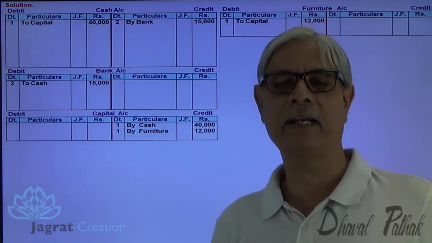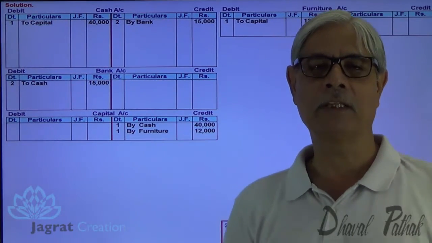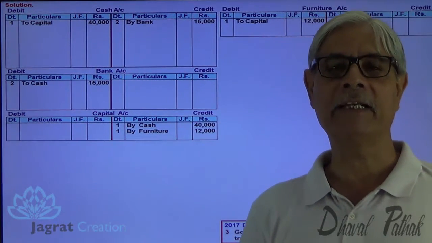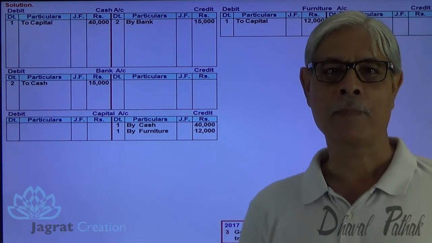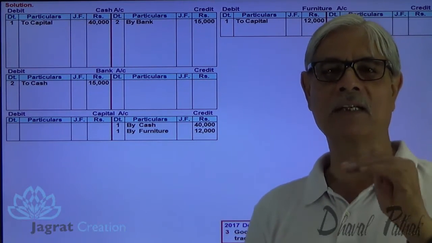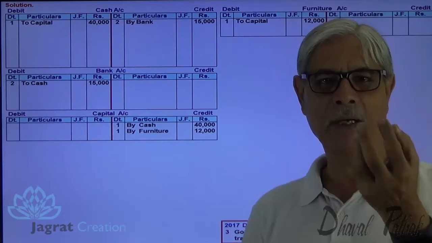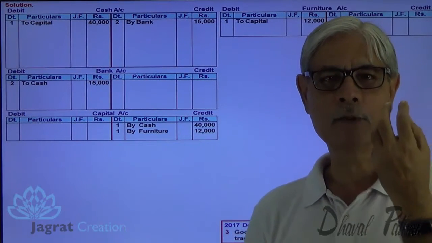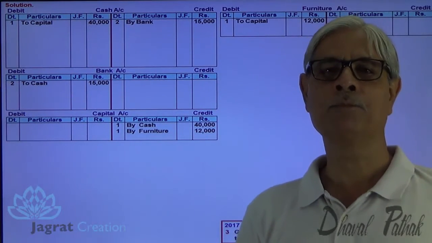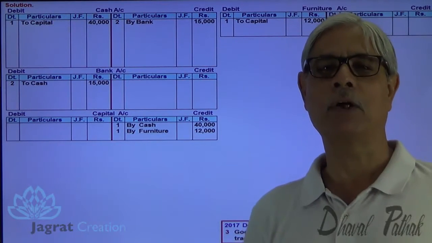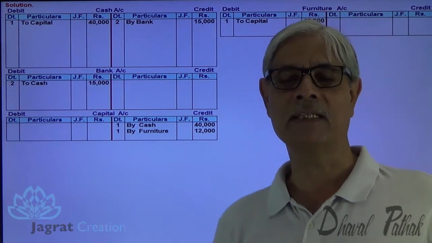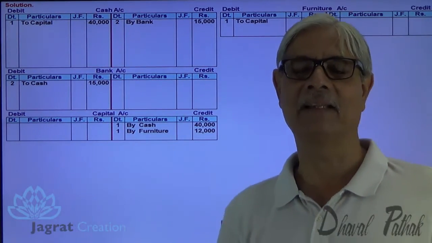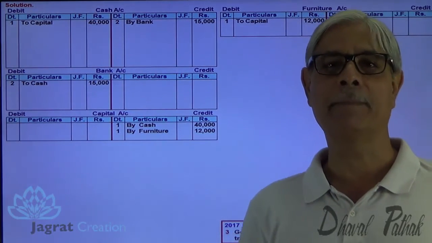This type of trade discount is not recorded in the books of accounts because it is non-existent. It is not committed or promised. There is no exchange of promise for this discount. So you can't write any entry for trade discount. Trade discount is a commission, discount, decline in the value before commitment for purchase.